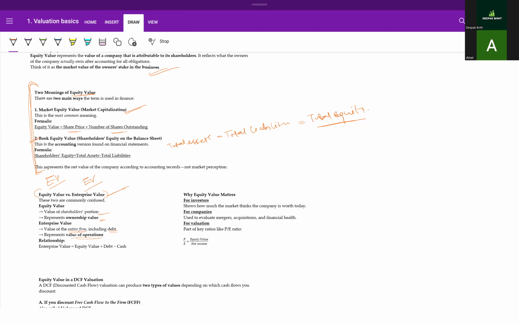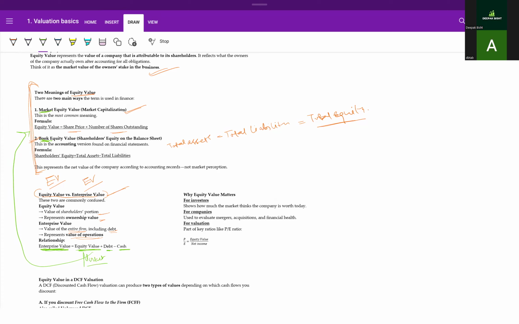The relationship between enterprise value and equity value is here. Enterprise value is equal to equity value plus debt, and we subtract the cash. And equity value is calculated using this formula when we are discussing enterprise value. So this is the market equity value. There is a difference between equity value and the book equity value. When we are discussing enterprise value, we are looking at the market equity value.